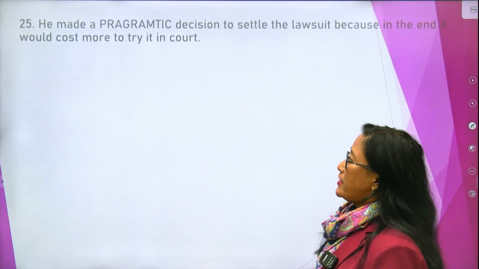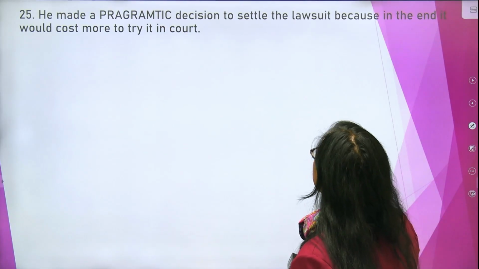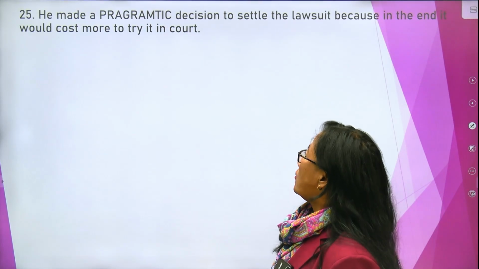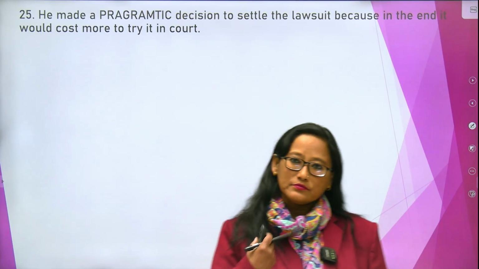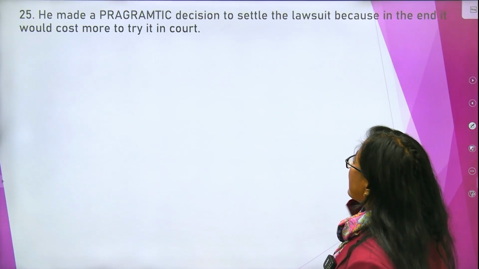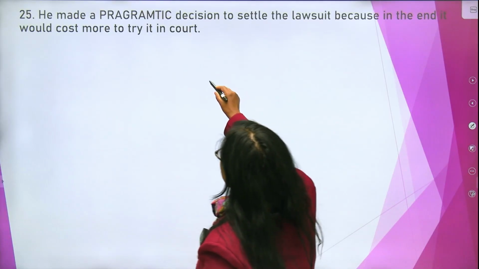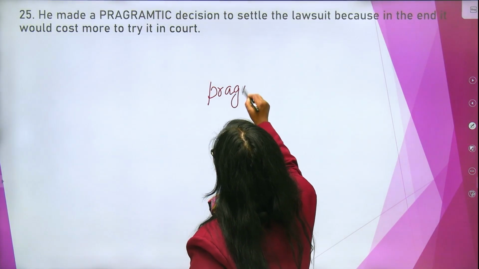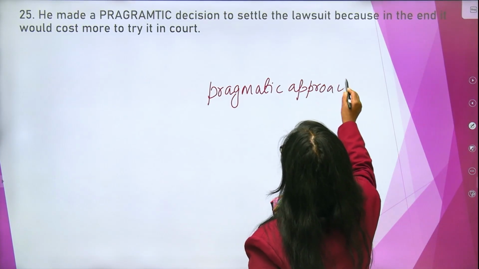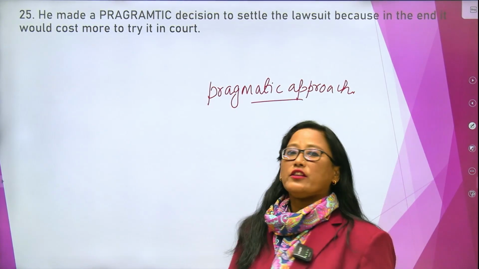Now the 25th sentence. He made a pragmatic decision to settle the lawsuit because in the end it would cost more to try it in the court. There was some kind of court case going on, and they decided to have a pragmatic approach. So they thought of having a pragmatic approach and come to a decision, but because it would cost more in the court.